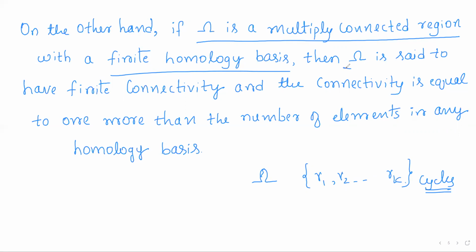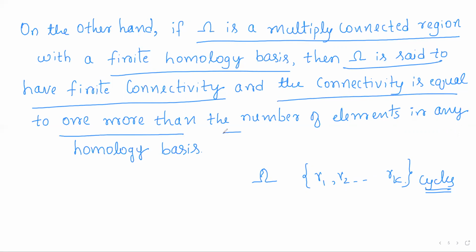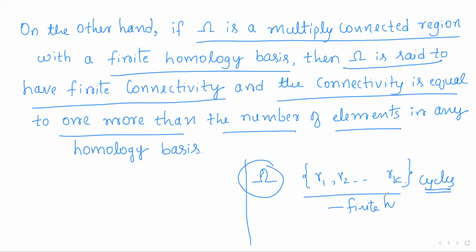Then omega is said to have finite connectivity, and the connectivity is equal to one more than the number of elements in any homology basis. So if any multiply connected region omega has a finite homology basis, then we'll say omega has finite connectivity.